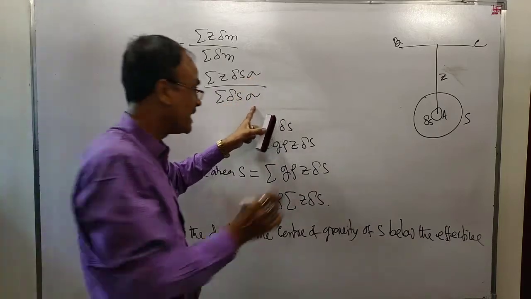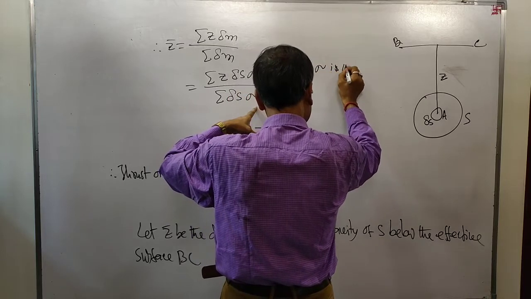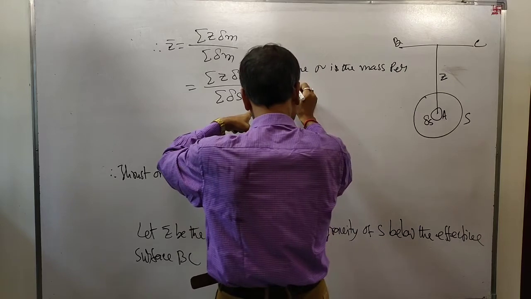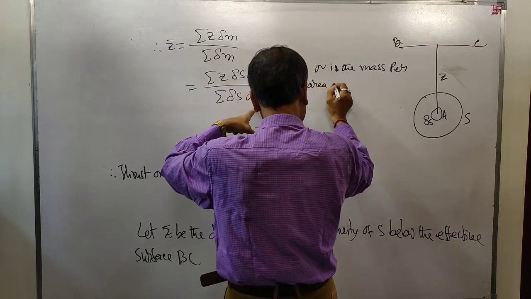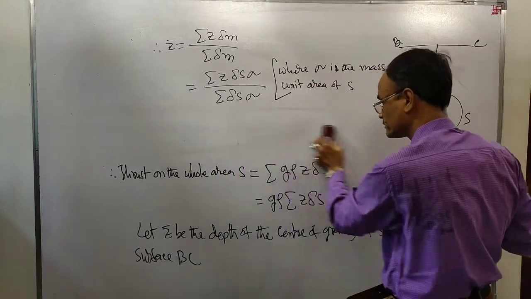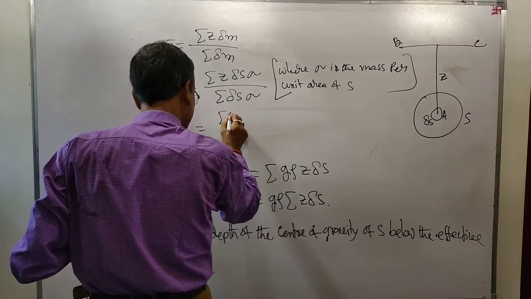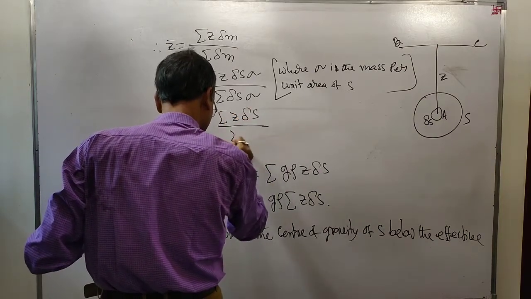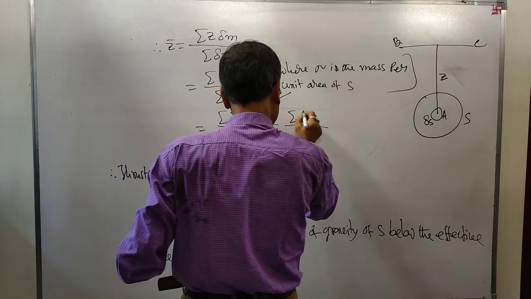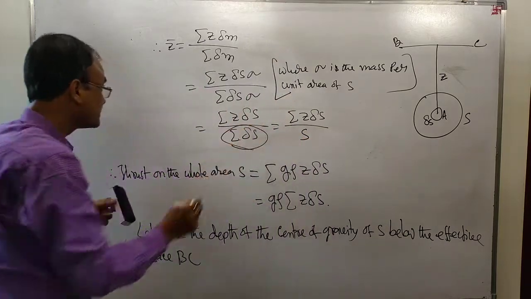Where sigma is the mass per unit area of S. Suppose sigma is the mass per unit area. This is equal to the summation of Z delta S divided by the summation of delta S. This is equal to the summation of Z delta S divided by S, since the summation of delta S is S.